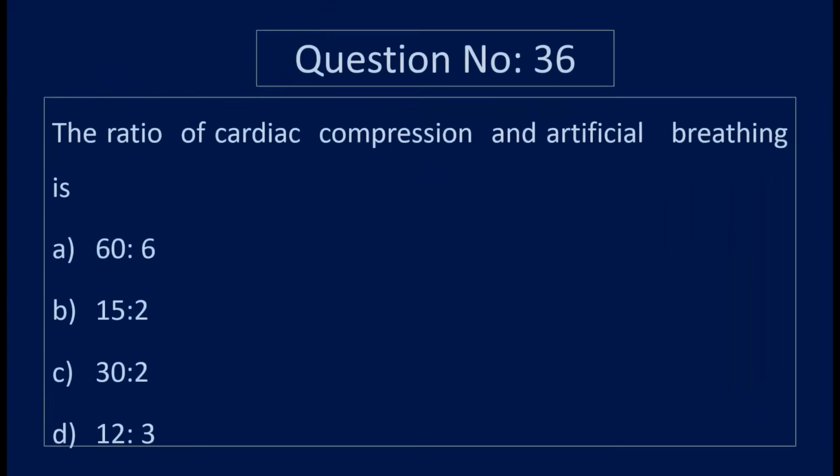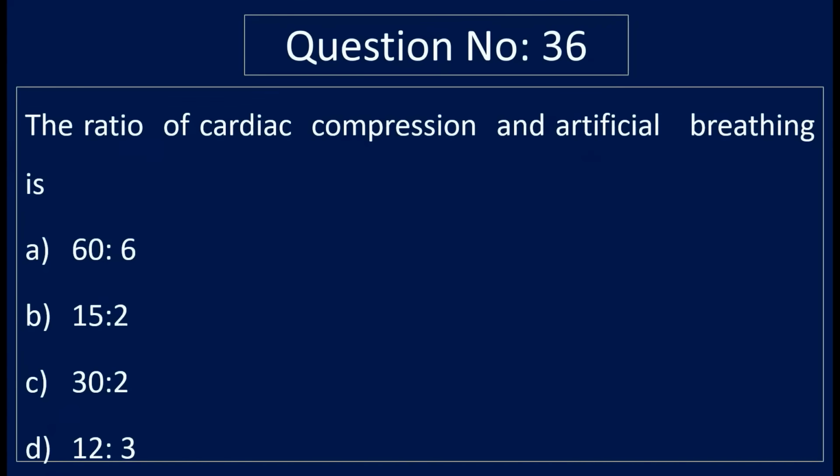Question number 36. The ratio of cardiac compression and artificial breathing is option A, 60:6. Option B, 50:2. Option C, 30:2. And option D, 12:3. Correct answer is option C, 30:2.